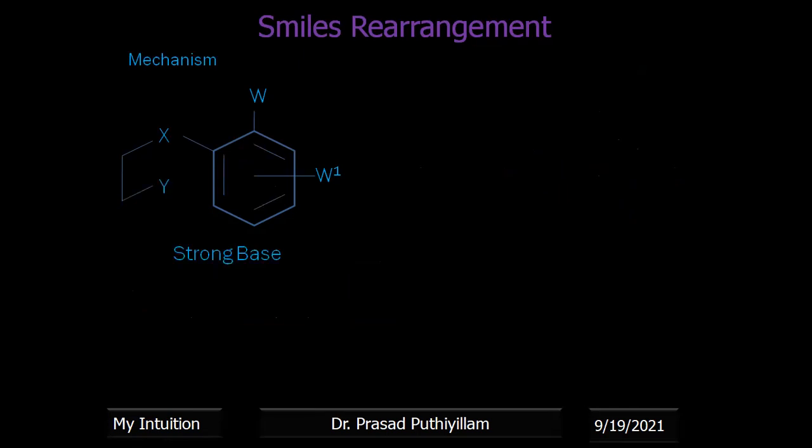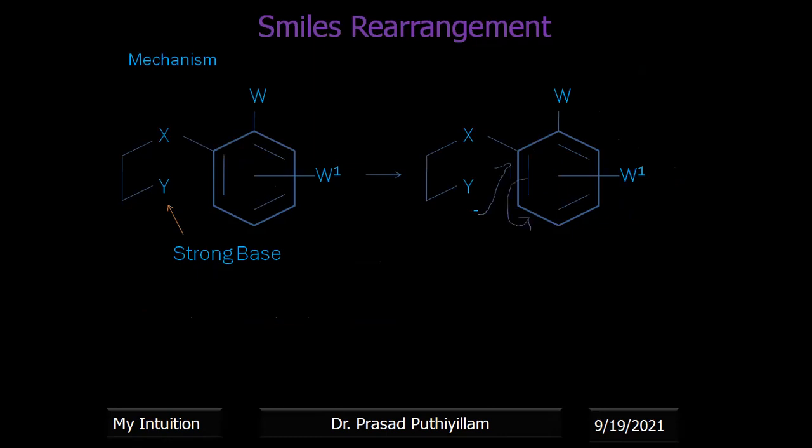Now the mechanism is very easy. A strong base attacks the Y, and Y becomes negatively charged. Now it acts as a nucleophile, which attacks the aromatic ring, and the movement of the aromatic electrons is represented here. In a single step, I'm showing there will be a shifting of electrons.